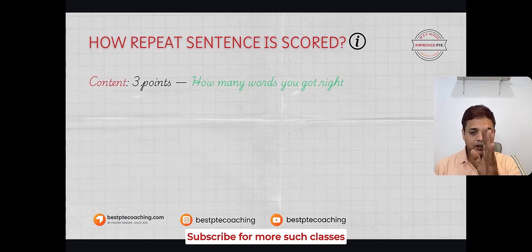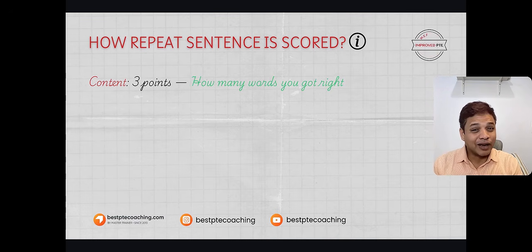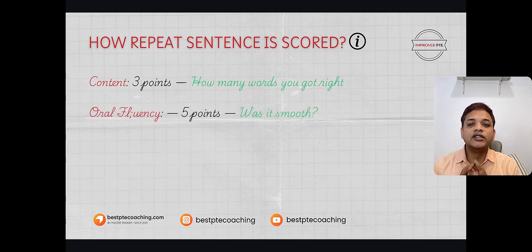Number one, the evaluation criterion is content. From a sentence, how many words are you able to repeat back? That is content. The second thing is oral fluency, which has 5 points.